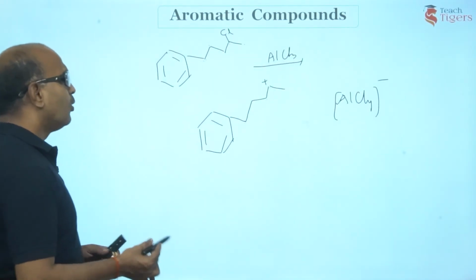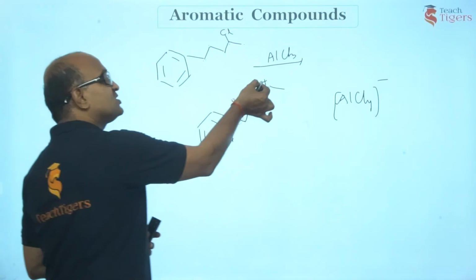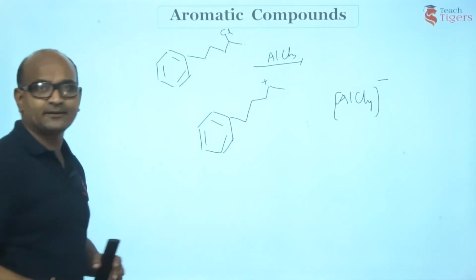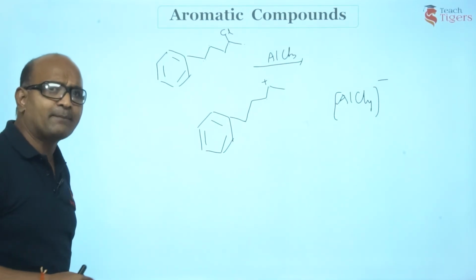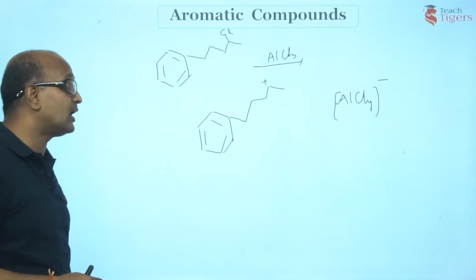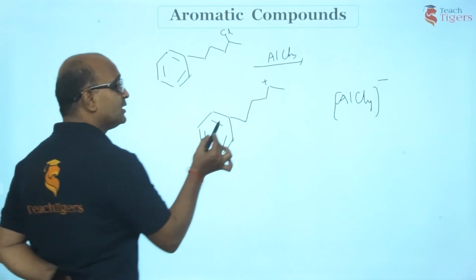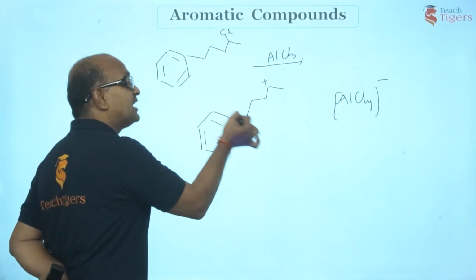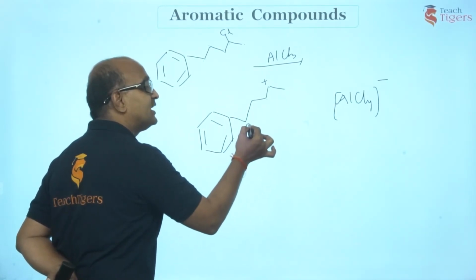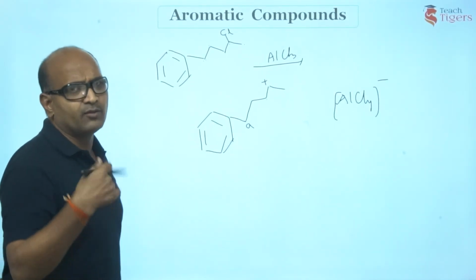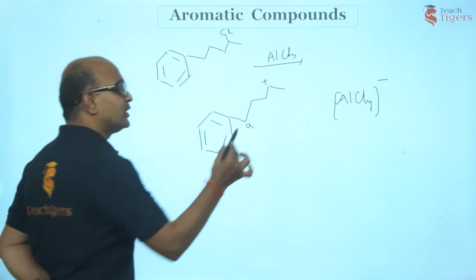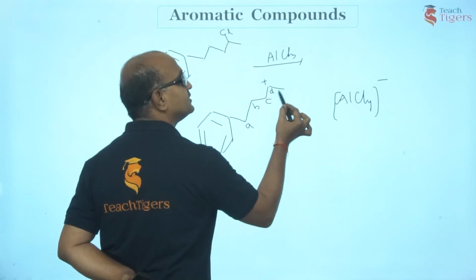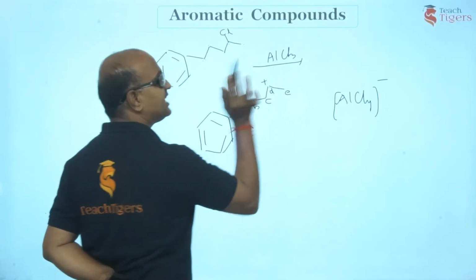Now you see what is happening. Now this positively charged species is an electrophile. It would attack the benzene ring. Alright. Now what happens? Which carbon is it going to attack? See what is happening. Let us number this benzene ring as well as this carbon atom. Instead of numbering it, we'll go for alphabets. See what do I do? This is A, this is B, this is C, this is D. Leave this. This you can be seen as E.